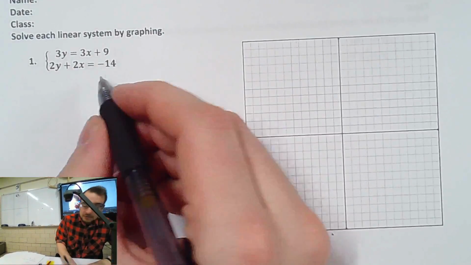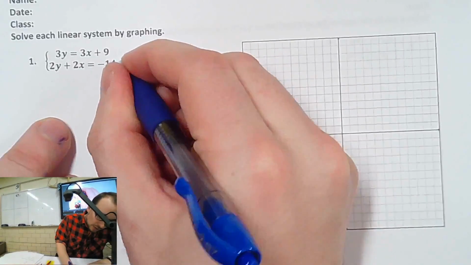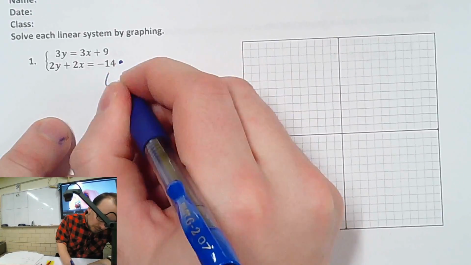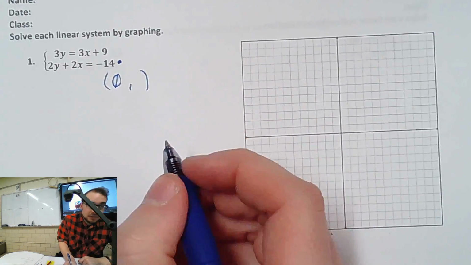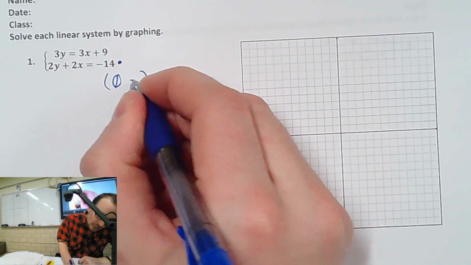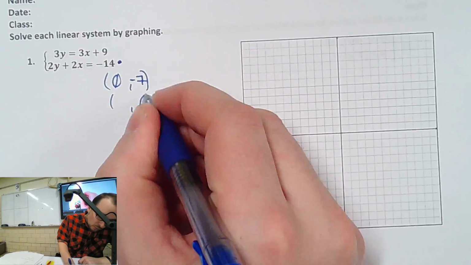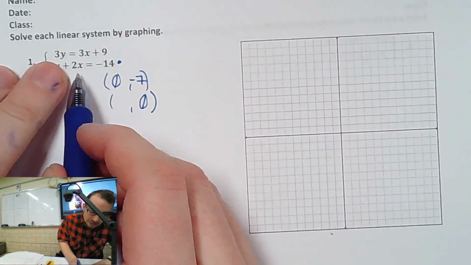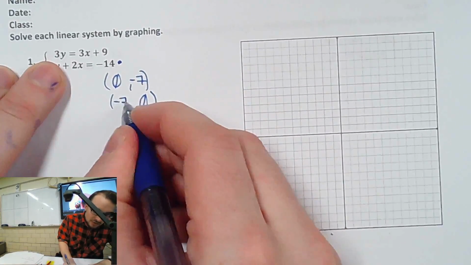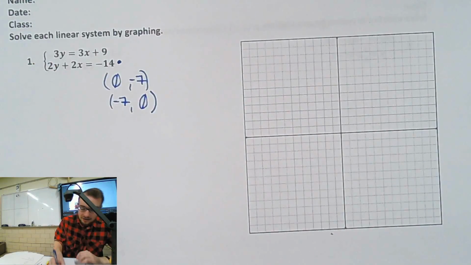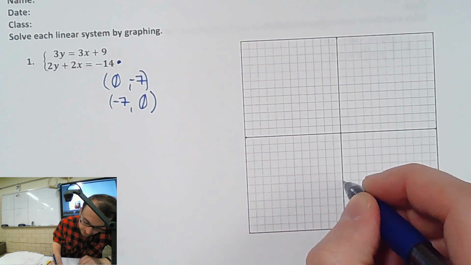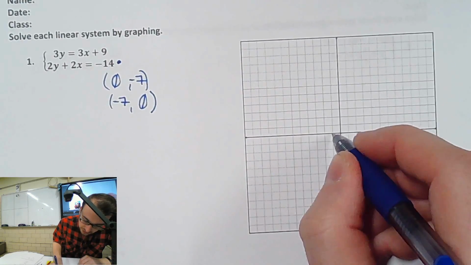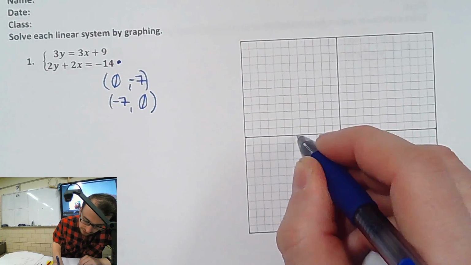So our intercepts for the bottom one, that's the blue equation. If we plug in 0 for x, we get 2y equals -14. What's y going to be? -7, very good. And we plug in 0 for y, we get 2x equals -14, which is also -7. So we have -7 for x and -7 for y. I'm going to graph that. -7 for y is here, and -7 for x is here.